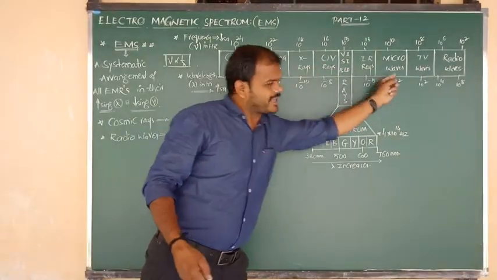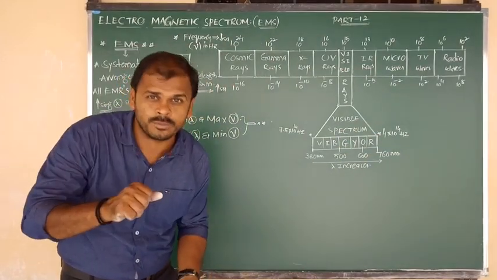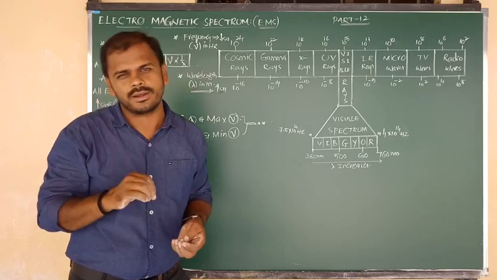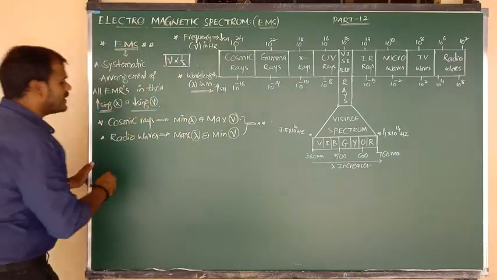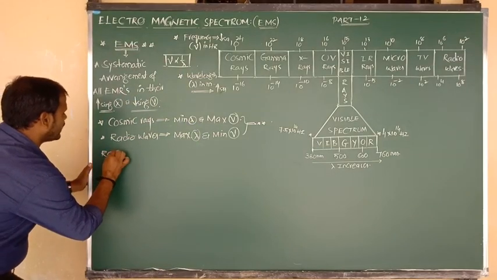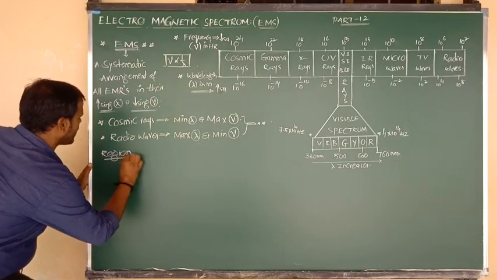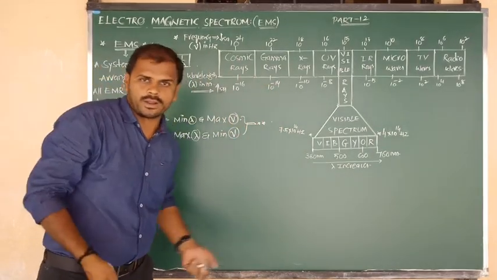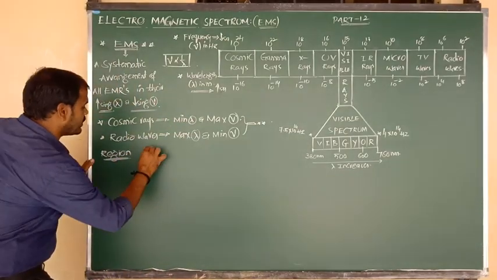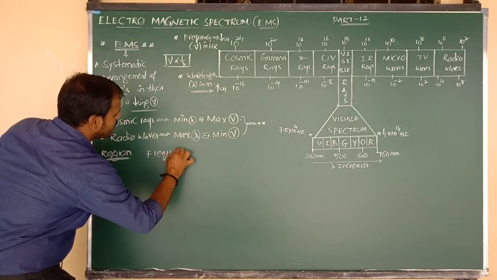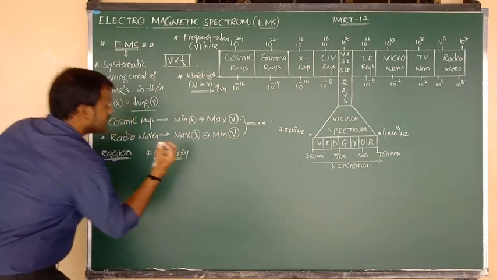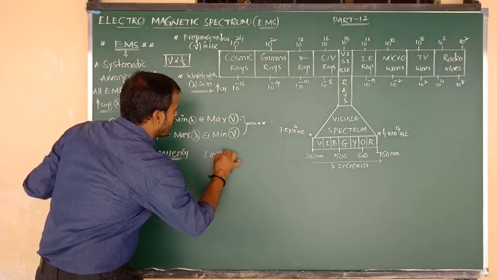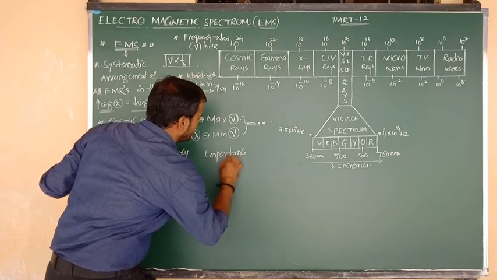So in that electromagnetic spectrum, as per the NCERT textbook, I want to give you the importance of 4 special electromagnetic radiations. On one side I am going to write the region of the electromagnetic spectrum, which region contains which type of importance, and for that region, what is the range of frequency. Finally, in the last column, I want to mention their importance or specialization.